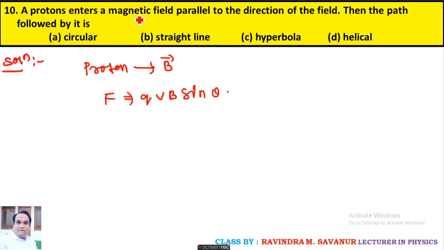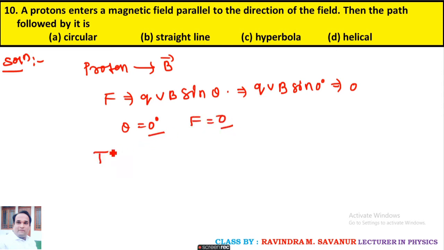They mention that it enters parallel to the direction of the field, so theta becomes 0. When theta becomes 0, QVB sin 0, the force becomes 0. When theta is 0, force is 0, thus what is your result?